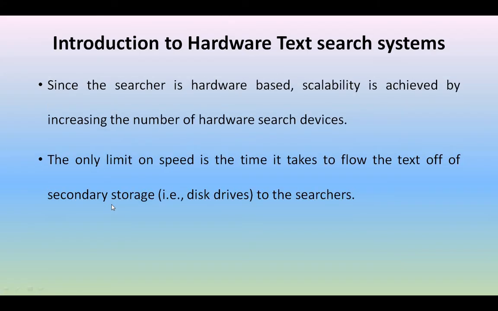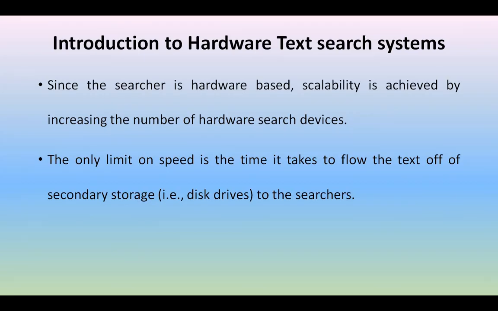One more thing we have to remember here: the search is completely hardware based. We are not using any kind of algorithms. Directly the hardware components only are used for checking the items and for searching the items. Here scalability is achieved more and more by using more hardware search devices.